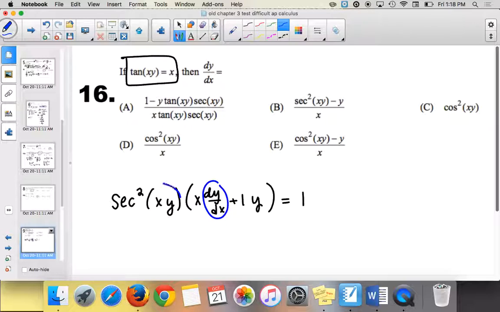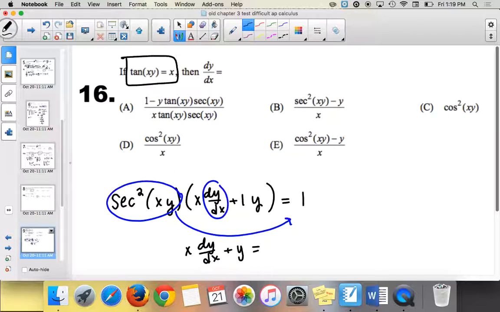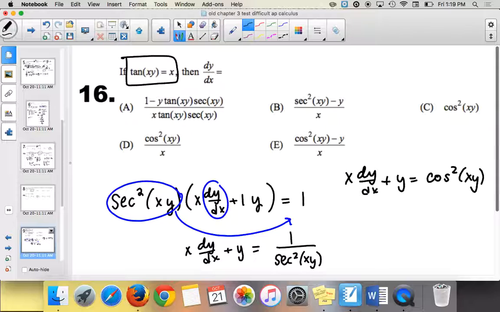So the first thing I'm going to do is divide this over here. So I'm going to have x times dy over dx plus y equals 1 over secant squared of x times y. Do you think we left it as 1 over secant squared? No. How can I write that? Yeah, it's cosine squared, right? So I'm going to have cosine squared of x times y. And then I'm going to subtract the y over. See where we're going with this? And divide by x. And that is my answer. So E.